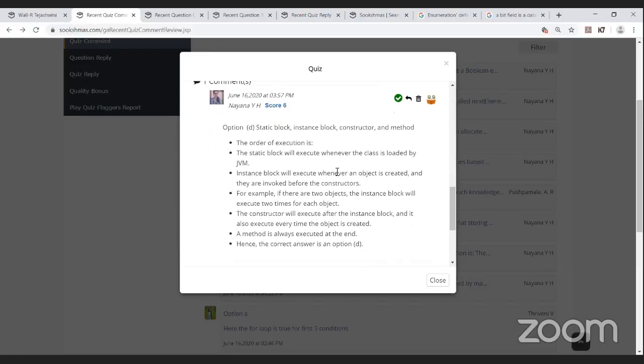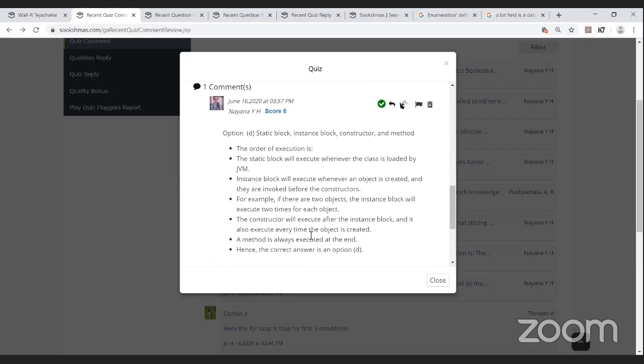I sent Naina's voice. She's given the answer option D, static block, instance block, constructor, and the method. The order of the execution is: the static block will execute whenever the class is loaded by JVM, that is Java Virtual Machine. Instance block will execute whenever an object is created and they are invoked before the constructors. For example, if there are two objects, the instance block will execute two times, once for each object. The constructor will execute after the instance block, and it also executes every time the object is created, and a method is always executed at the end. Hence, option D is the correct answer.